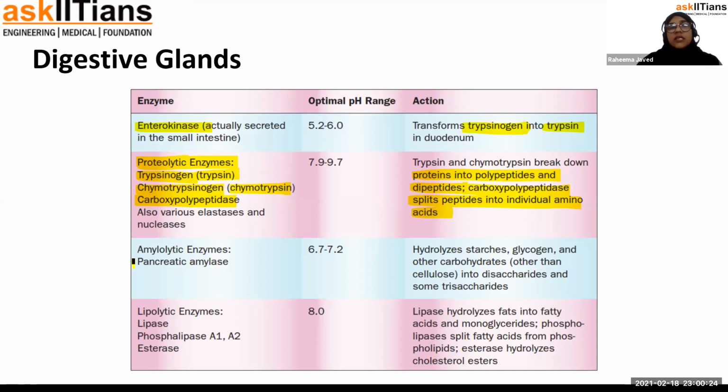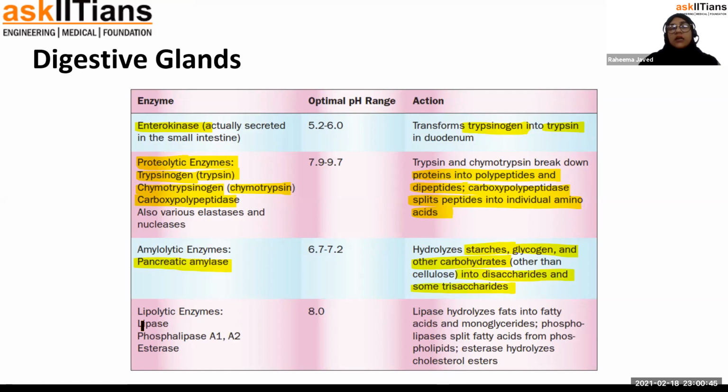There is pancreatic amylase, that is a carbohydrase. It will act on starch, glycogen, and other carbohydrates other than cellulose. Humans cannot digest cellulose, so they will convert it into disaccharides and trisaccharides.